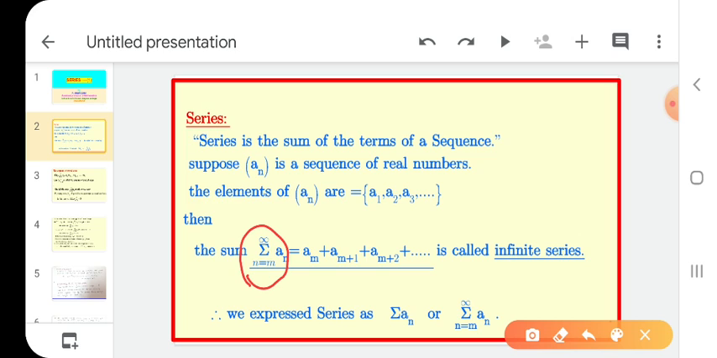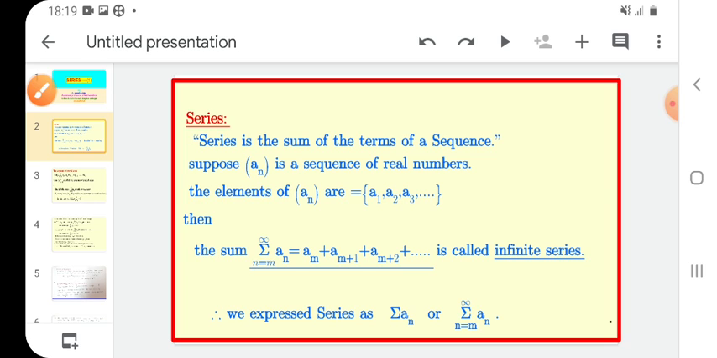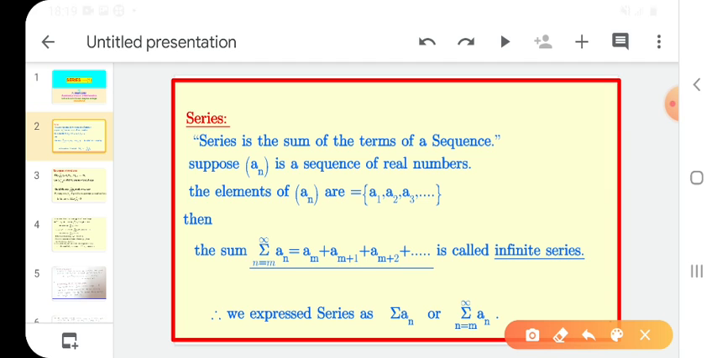What is the value of n here? From m to infinity. n equals m to infinity. m means either 0 or 1 or 2. It could be any number. Okay. Here m is any number. The value of n is from m to infinity. Then summation n equals m to infinity of an means the sequence is being summed.